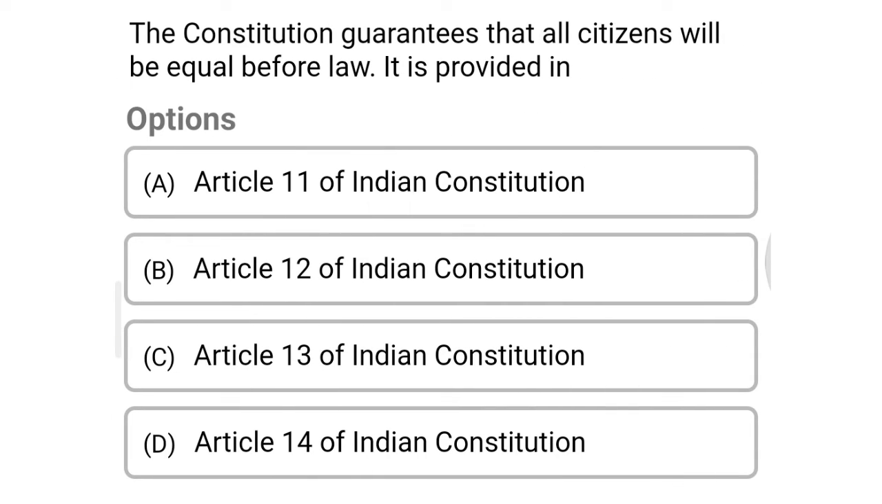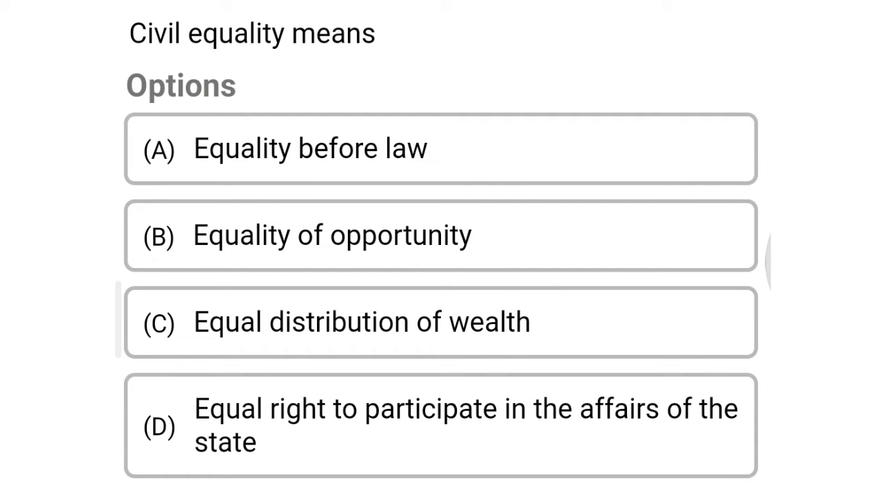Next question, the Constitution guarantees that all citizens will be equal before law. It is provided in option A, Article 11 of the Indian Constitution, option B, Article 12, option C, Article 13, option D, Article 14. The correct answer is option D, Article 14. Next question, civil equality means option A equality before law, option B equality of opportunity, option C equal distribution of wealth, option D equal right to participate in the affairs of the state. The correct answer is option A, equality before law.